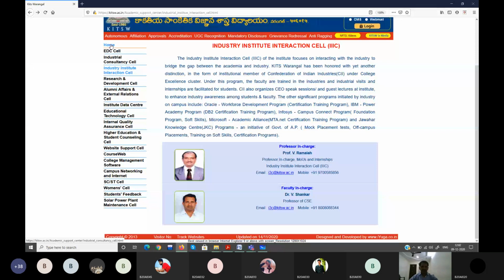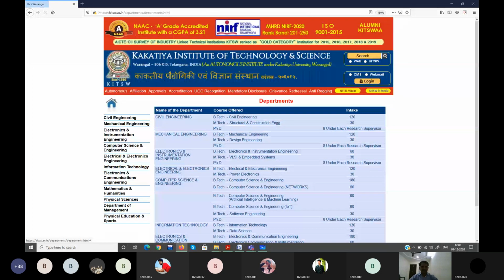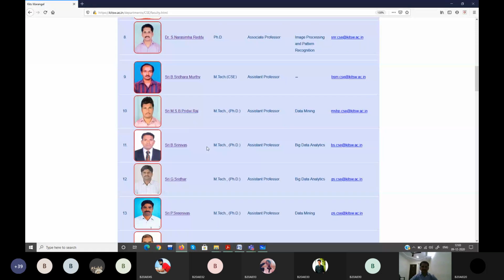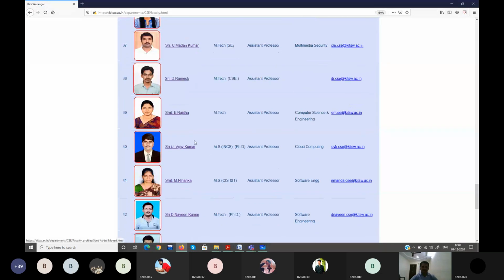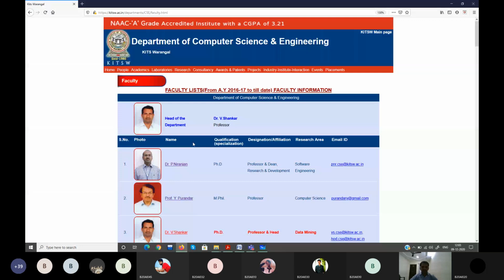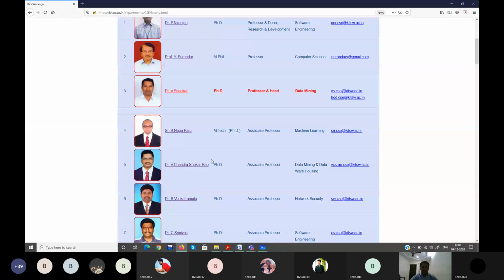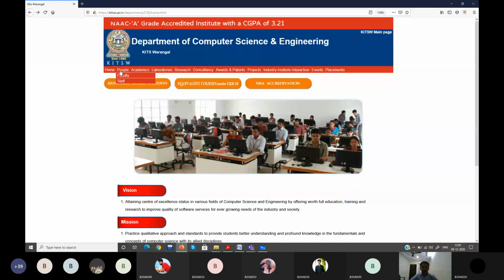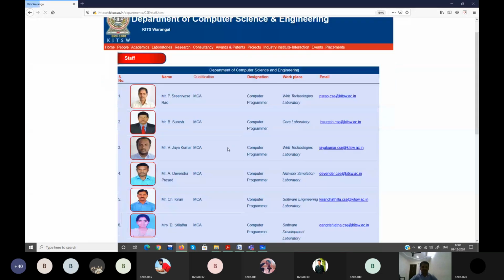We'll come back to this. These are your departments. As of now, your CSM is not a separate department. Most probably it will be, but you will be part of computer science engineering till you get your own department. So open the computer science engineering department, then People, Faculty. Explore who the faculty are, who is coming to you, and what their profiles are. You need to know who the HOD is, who the senior-most faculty are, and who the existing non-teaching staff are.